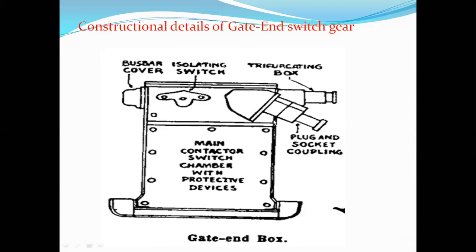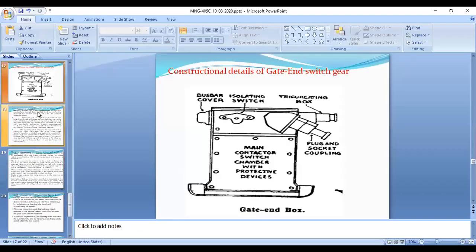This is a plug and socket arrangement. This is the bus bar incoming cable, through which a bus bar kind of arrangement runs inside. The lower compartment consists of all the protective equipments, all the protective relays. So that's what it is. We will discuss it in detail. Let us finish up this.